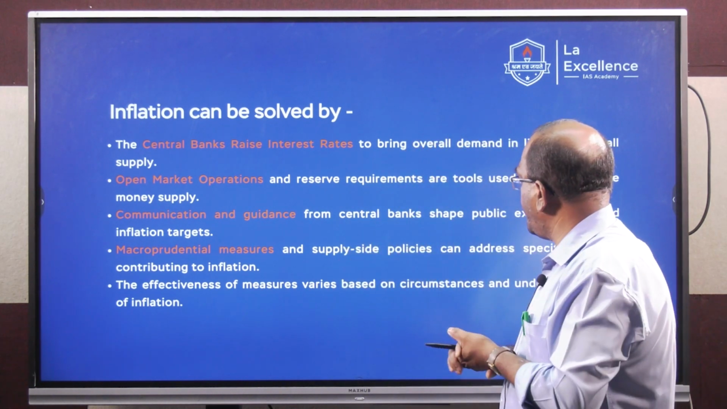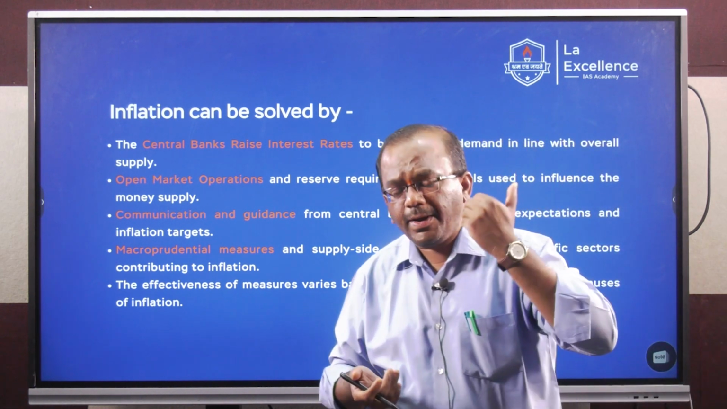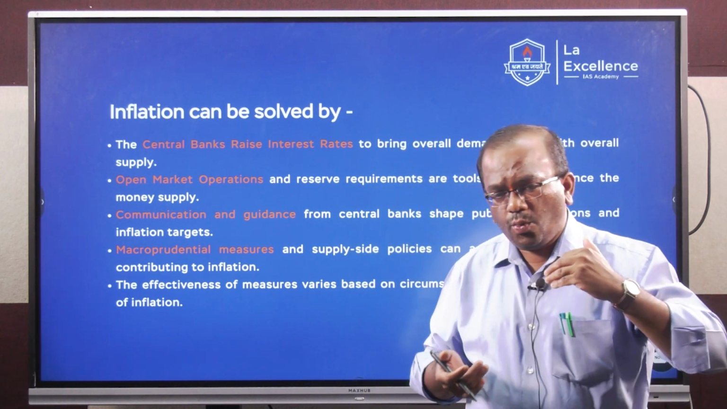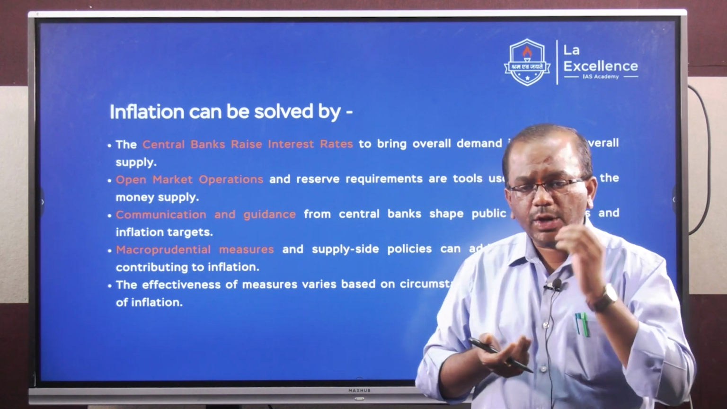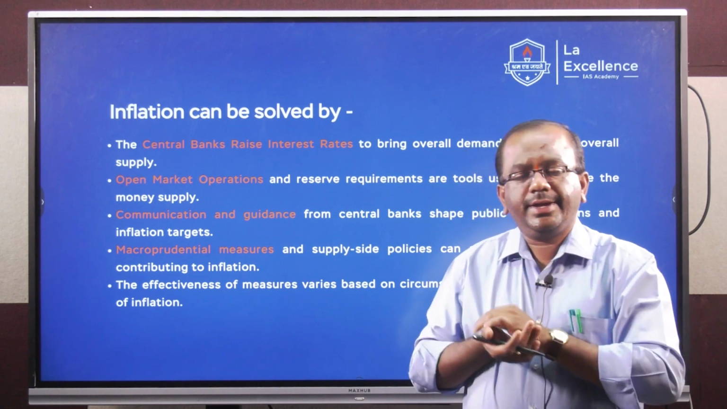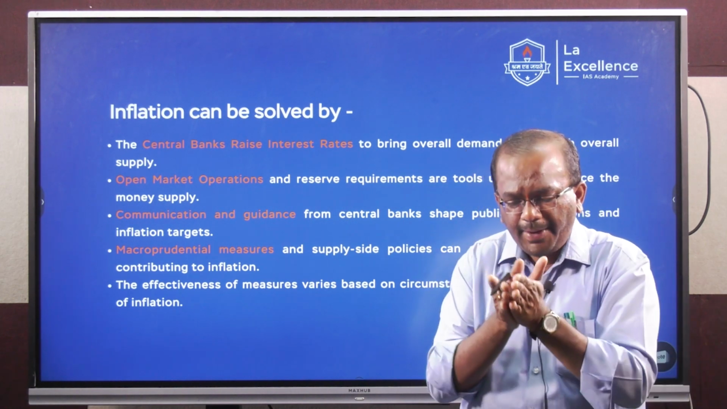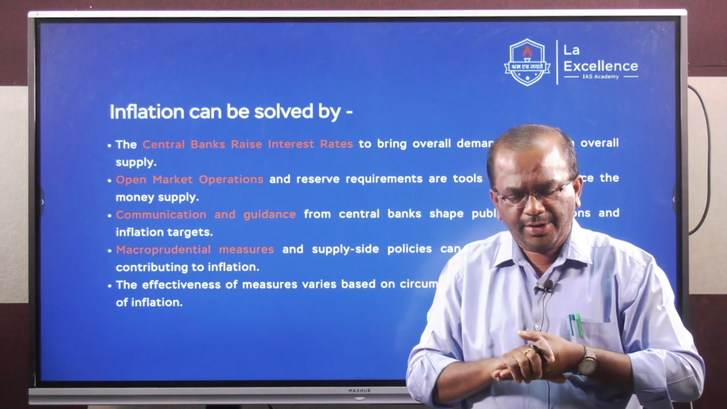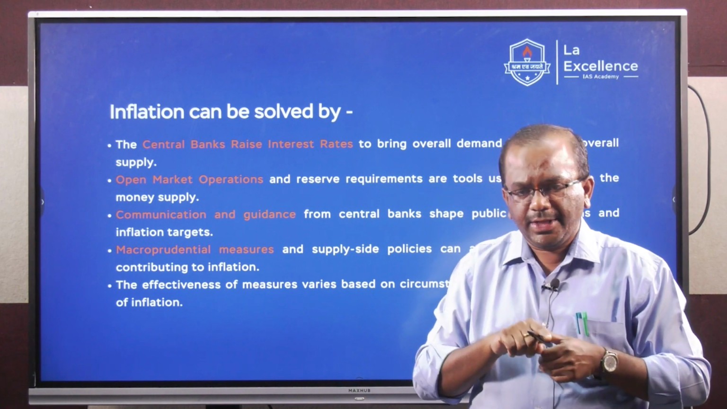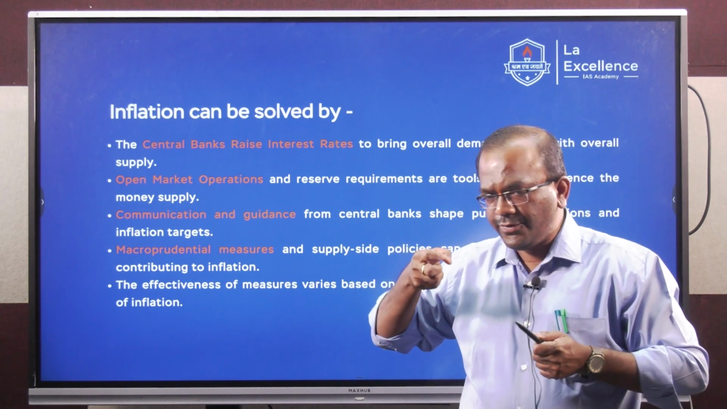Then open market operations and reserve requirements are tools used to influence the money supply. Open market operation, students, is one of the quantitative credit control instruments, and so are reserve requirements, of the Reserve Bank of India. Open market operation is the buying and selling of government securities, which is a money market transaction conducted by the RBI either to inject liquidity or absorb the excess liquidity in the system.